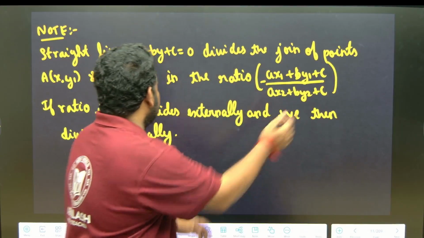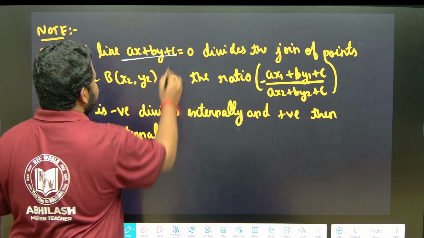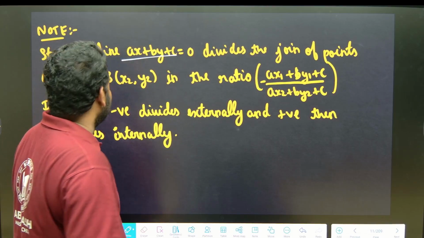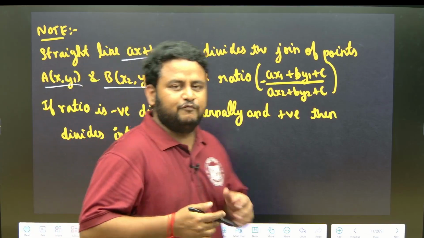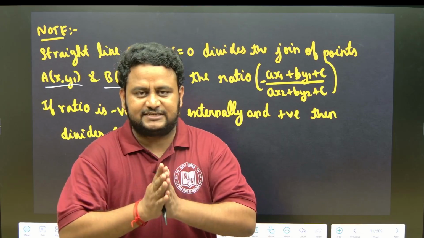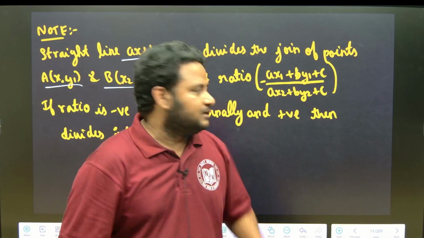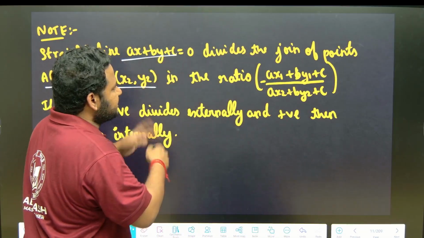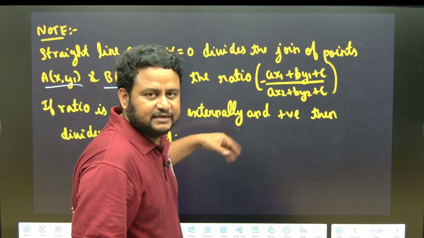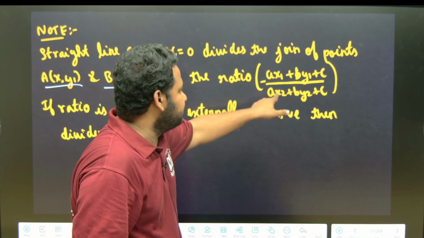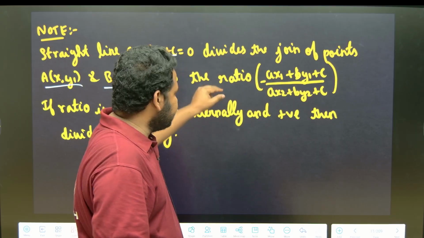Next, go to another concept. You can also call this a short trick. A straight line ax plus by plus c is equal to 0 is given, and it divides the join of the points A x1 y1 and B x2 y2. Suppose instead of a point, a straight line divides another straight line, in the ratio m by n. That ratio is equal to minus (ax1 plus by1 plus c) divided by (ax2 plus by2 plus c). This minus should be there.